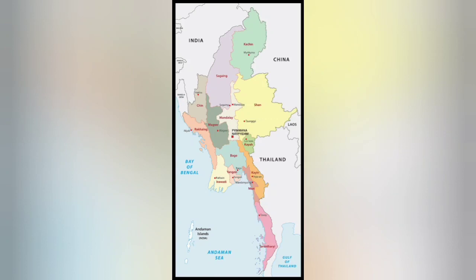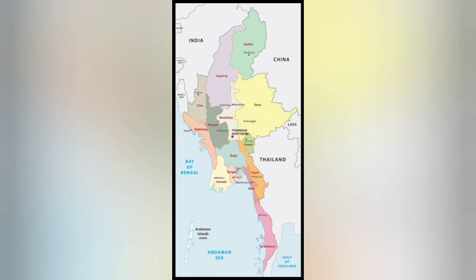You have to remember that Myanmar, previously known as Burma, is a sovereign state in Southeast Asia. Myanmar is bordered by India and Bangladesh to its west, Thailand and Laos to its east, and China to its north and northeast. You see the map carefully, then you will understand.